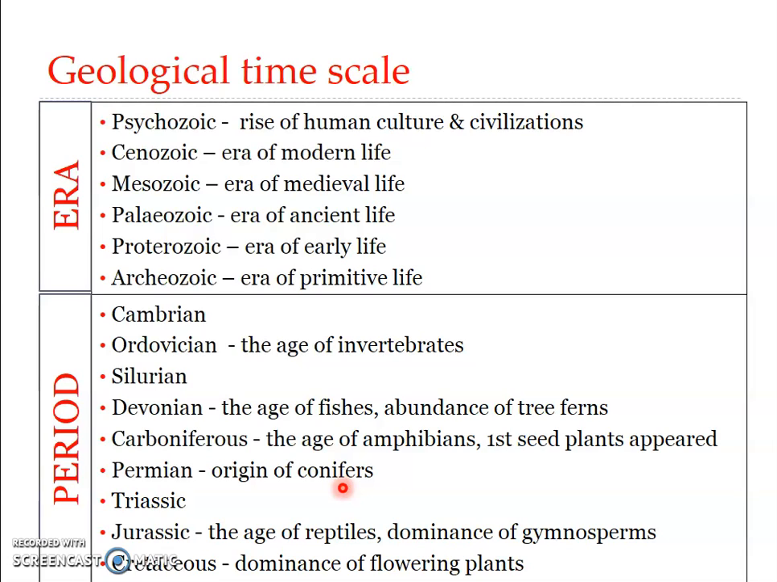Geologists, as a result of their studies of the strata of sedimentary rocks in different regions of the world, have classified geologic history into 6 eras. Here you can see the eras starting from the most ancient: Archaeozoic, the era of primitive life; Proterozoic, era of early life; Paleozoic, era of ancient life; Mesozoic, the era of medieval life; and Cenozoic, the era of modern life. The most recent one is the Psychozoic, which includes the rise of human culture and civilizations. So these are the 6 eras as per the geologists' and anthropologists' studies.